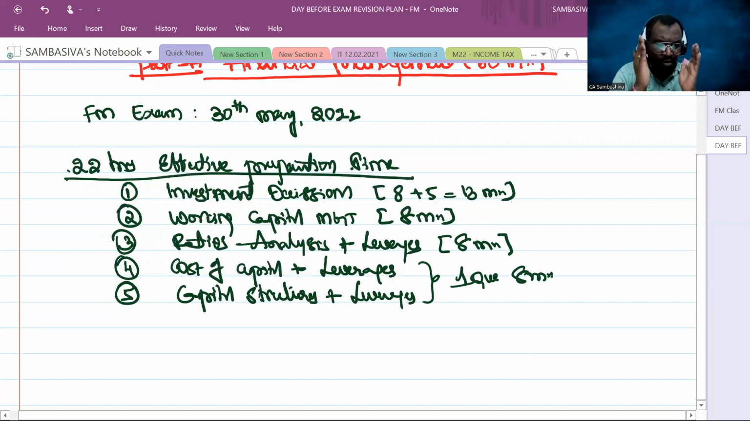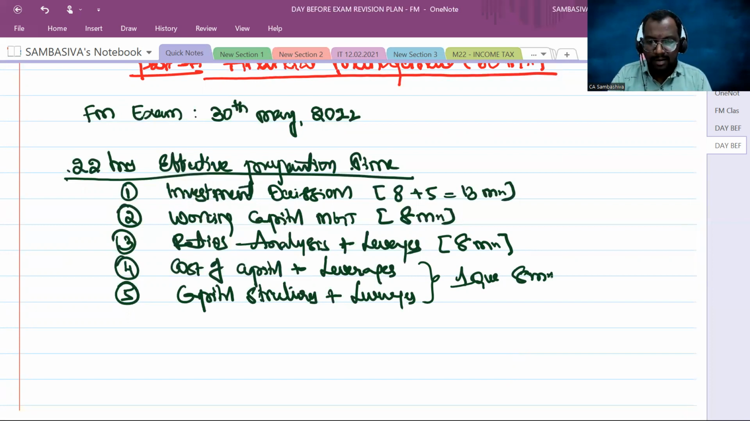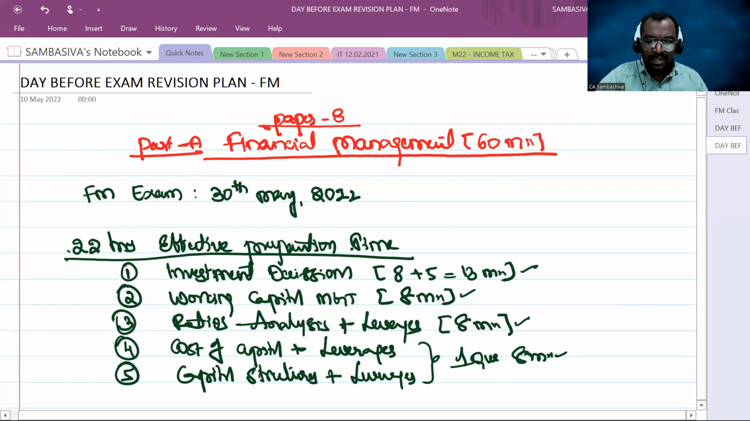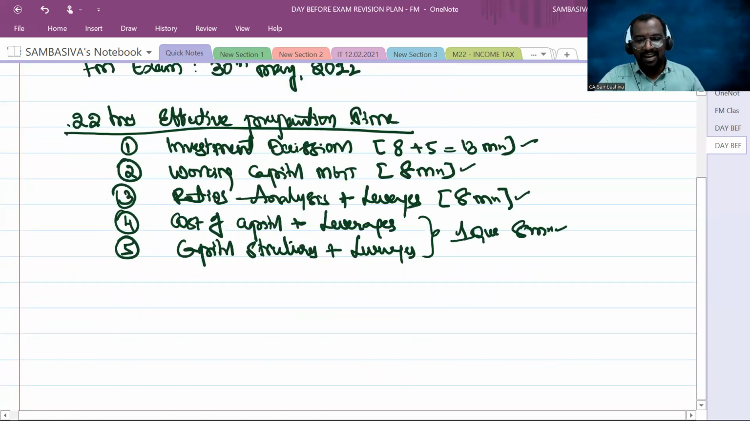Right. So first focus on all these 5 chapters. How many marks are they covering? 13 plus 8, 21 plus 8, 29 plus 8, 37 marks. Out of the total 60 marks, 37 marks come only from these 5 chapters. Leverages, you don't count it as a chapter, because it hardly consists of 3 formulas: operating leverage, financial leverage, combined leverage. Contribution divided by EBIT, EBIT divided by EBT, contribution divided by EBT, end of the chapter. So focus on these 5 chapters, you will get 37 marks.